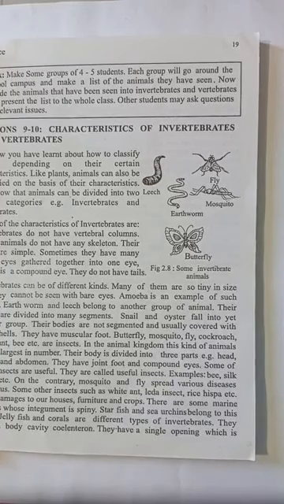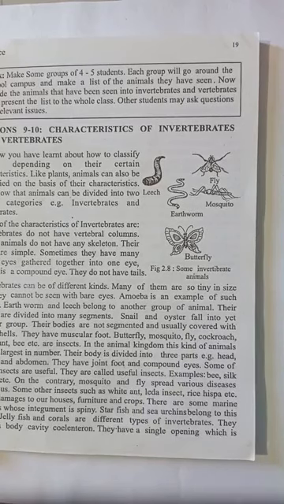Arthropoda is the largest phylum of the animal kingdom. 80% of the animals are included in Arthropoda. You know, cockroach, a type of insect, and also ants. Arthropoda, Protozoa, Annelida, Echinodermata, all these are the phyla or classes of the animal kingdom.